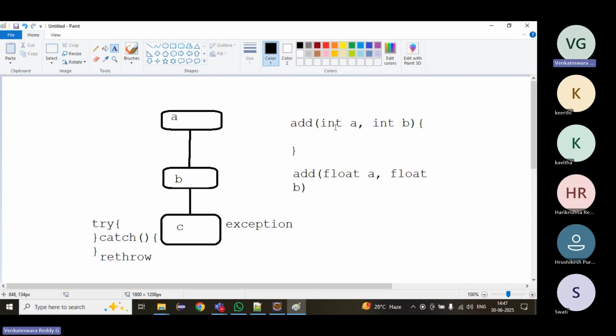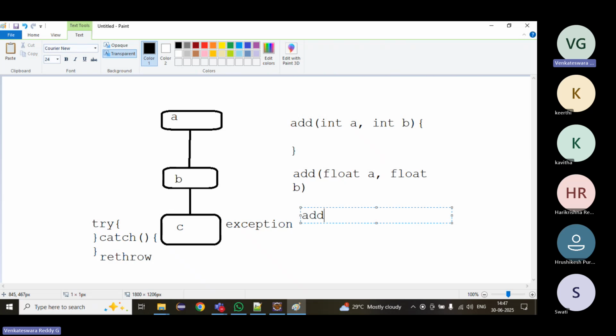This is the type of arguments: the first add method takes integers, the second add method takes floats. We can also increase the number of arguments, like int a, int b, int c. We can increase the number of parameters, or change the order of arguments, so you can create int-float and float-int methods.